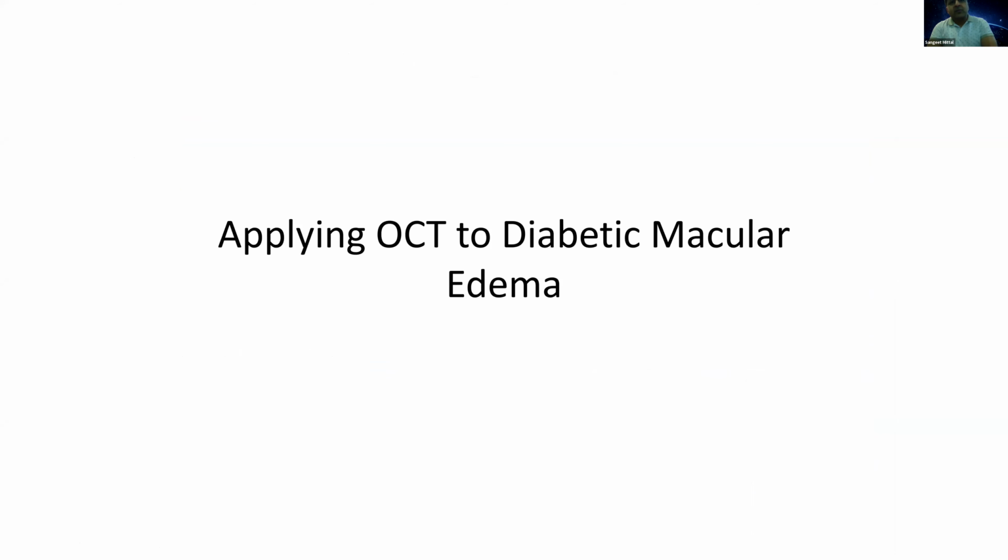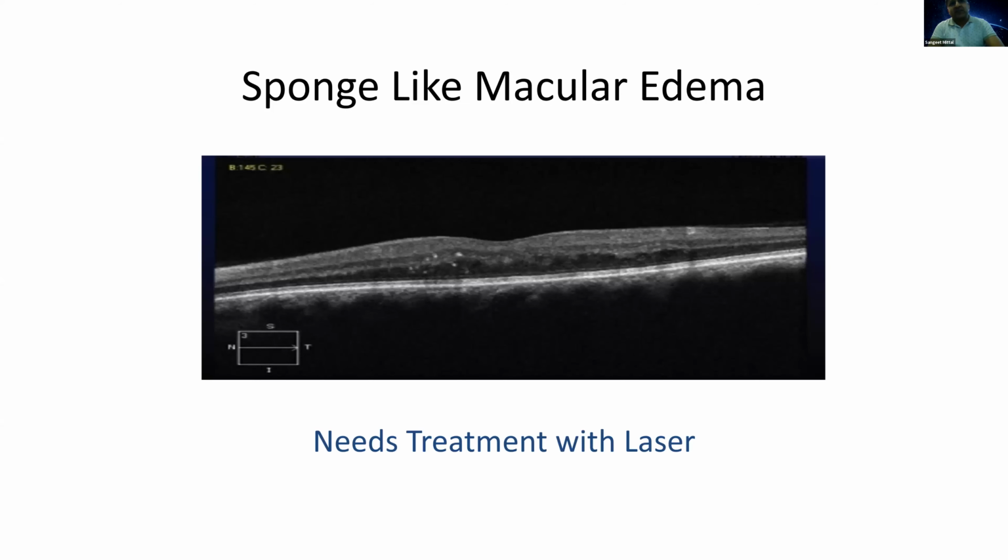It's very important, applying OCT to diabetic macular edema, because most of our patients have diabetic macular edema. Basically we see 5 types of macular edema in diabetes, and there may be combinations of these. One is the sponge-like macular edema. The whole of the retina, the thickness is increased.